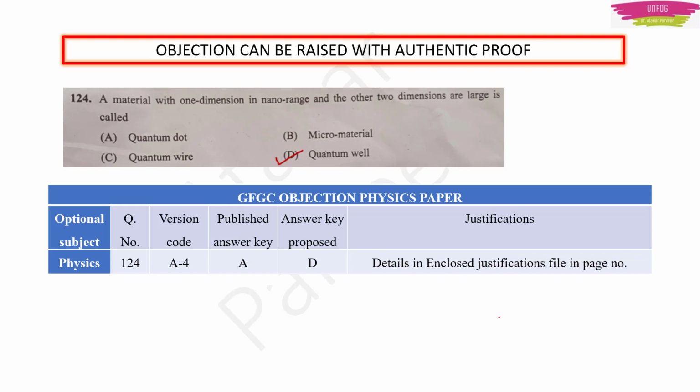If there is a majority in objections, then of course they will try to look into it, right? Why are there so many objections? They will also need some justification for why there are so many mistakes in the question paper or answer key. So if we are getting grace marks, or if they are changing the answer key as per our proposals, then we are going to be in benefit only.